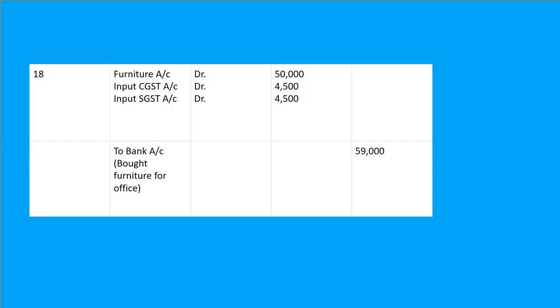So we will do furniture account debit 50,000. Input CGST account debit, 9% of 50,000, it is given, CGST amount 4,500. Input SGST account debit same 4,500 to bank account. Total will be 59,000. And finally the narration will be bought furniture for office.